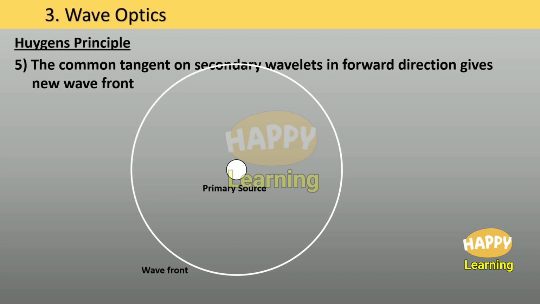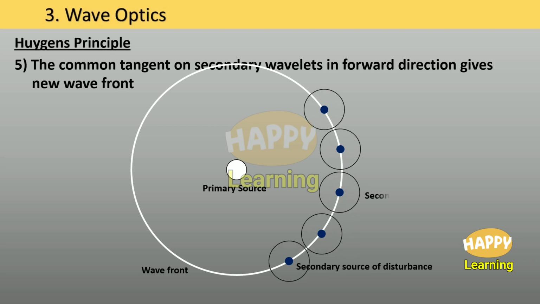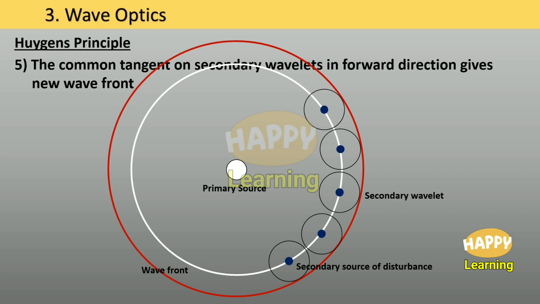These are points on the surface of wavefront. They are called as secondary sources of disturbance, and from that secondary source of disturbance, wavelets are created. They are called as secondary wavelets, and the common tangent to all these wavelets is the new wavefront.